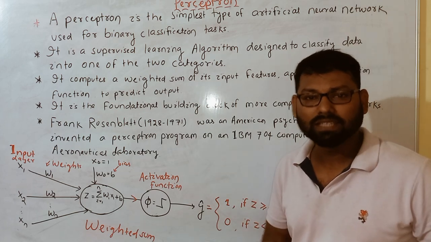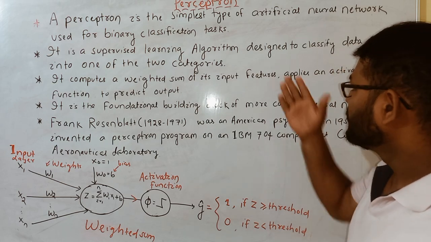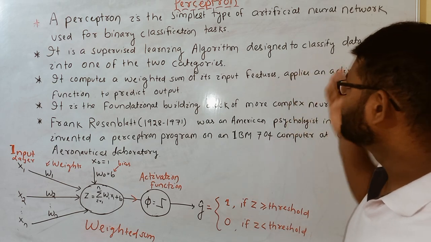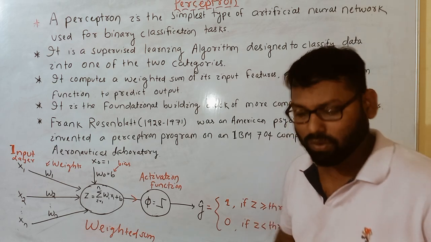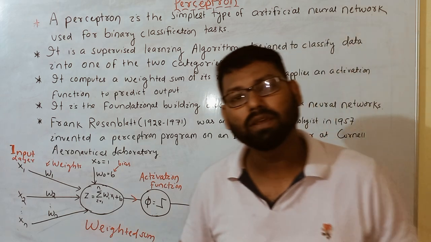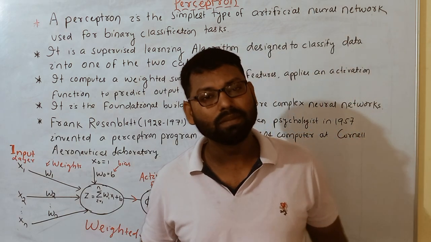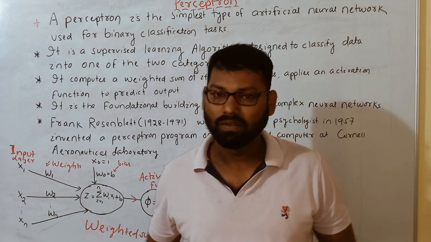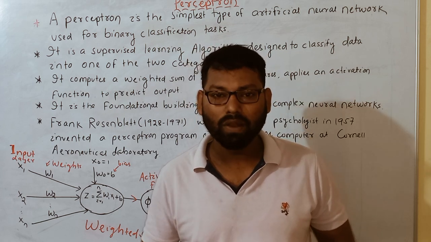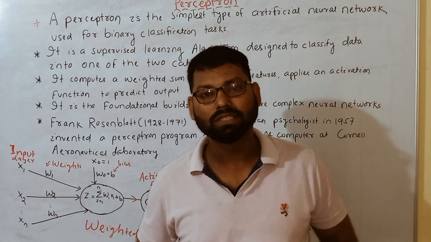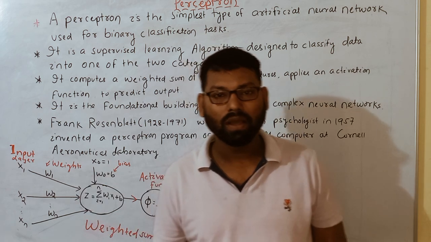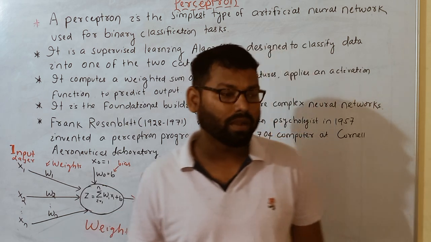Let's first understand this line. First thing is, it is one of the simplest types of artificial neural network. So let's start: what is an artificial neural network? Artificial neural network is also one of the important concepts in machine learning, AI, and deep learning. Artificial neural network actually gets its concept from the biological neural network. I hope all of you know what a biological neural network is.